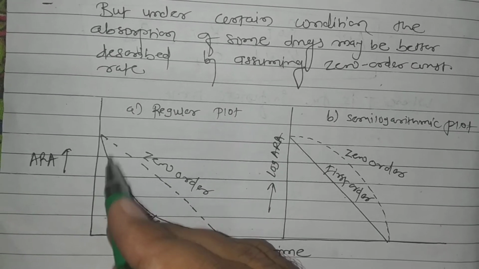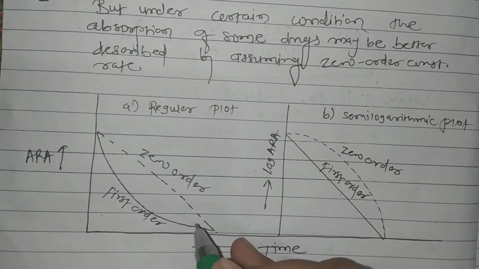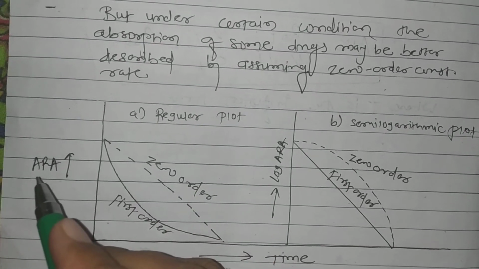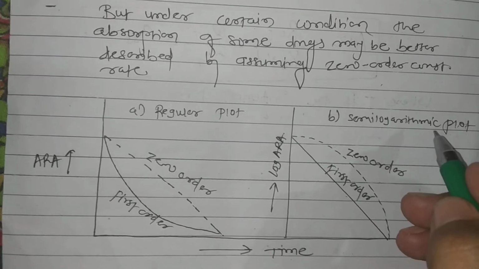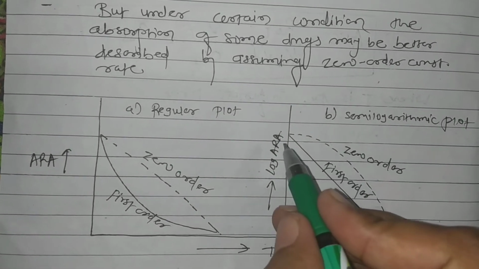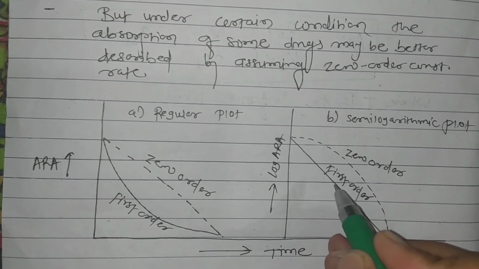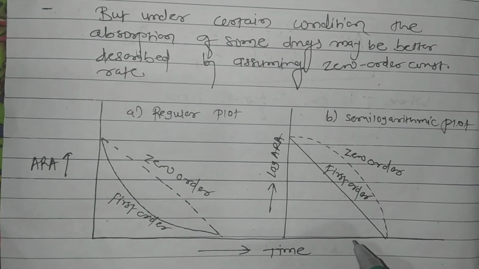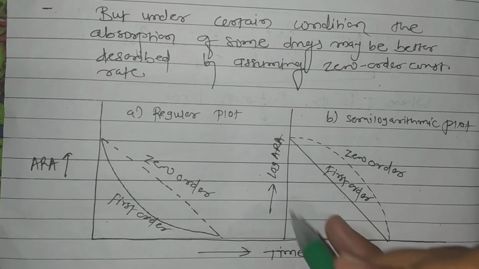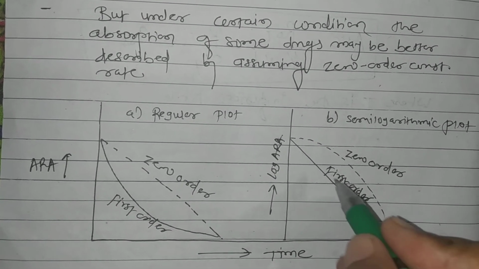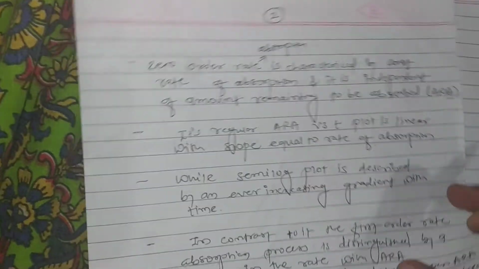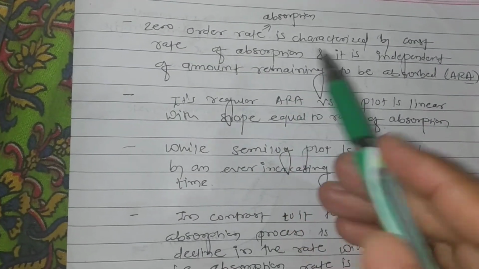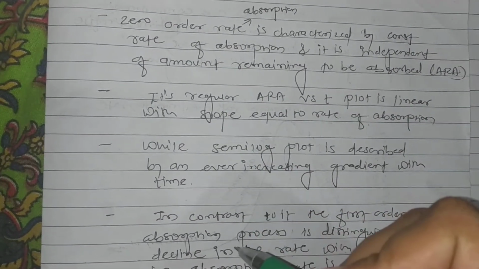In case of the semi-logarithmic plot, what happens? It is a linear relationship with time, that is log ARA versus time. All these are theoretical terms which are already studied.